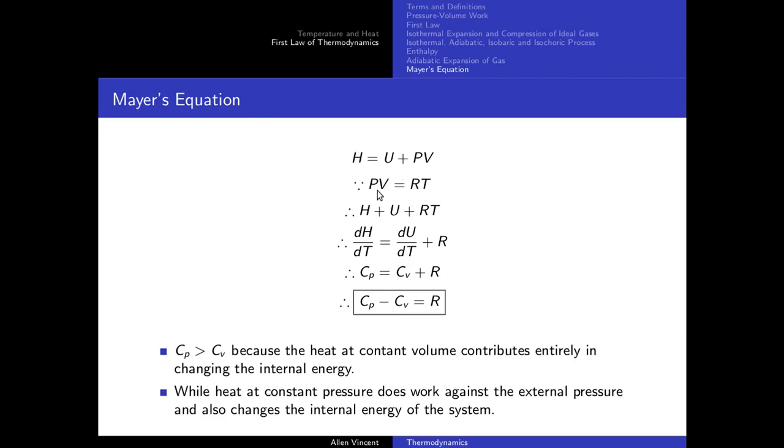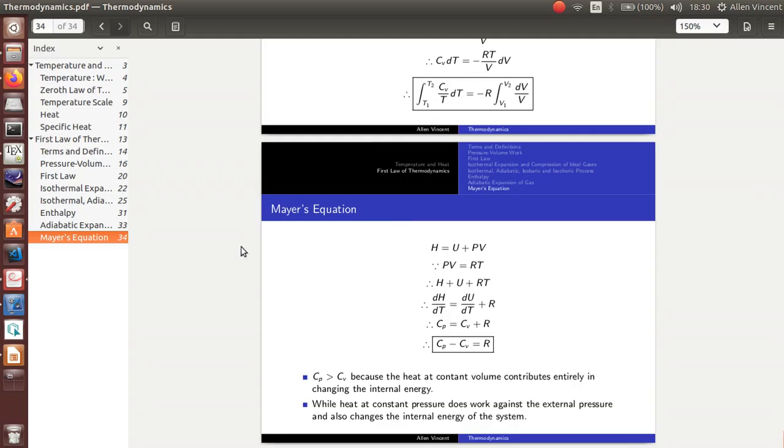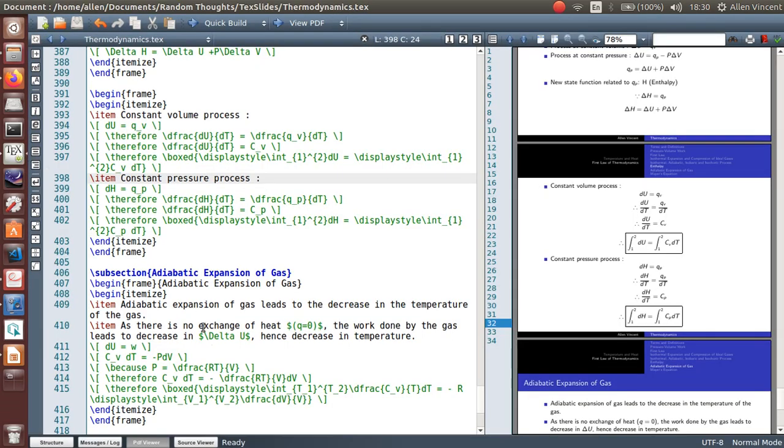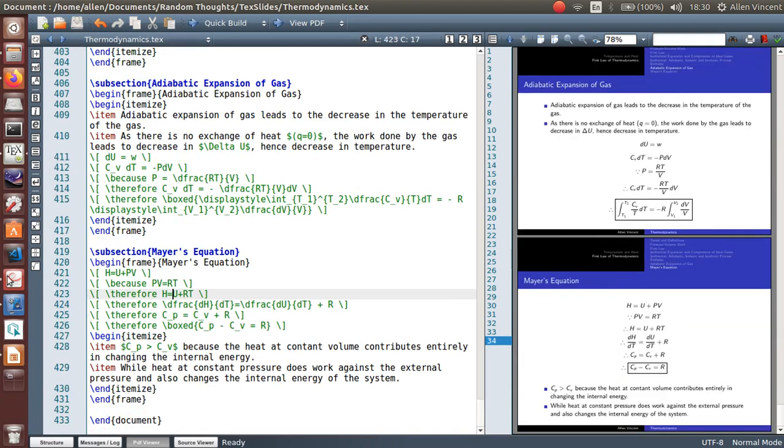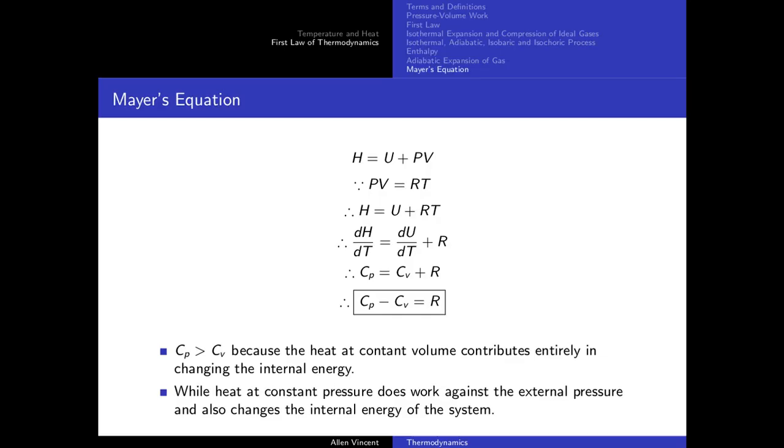Now this is the equation of ideal gas. So I'm sorry, there is a mistake in this equation as well. I'm really sorry for this. If I pause the video now, I won't be able to get back this content. This slide was made in a hurry, so that is the reason why. I'm really sorry. So H is equal to U plus RT. Instead of PV, I have replaced RT.